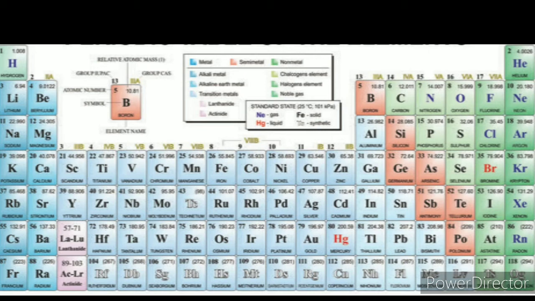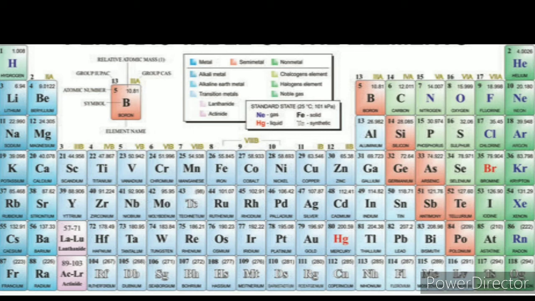What are metalloids? They are also called semi-metals. Their nature lies in between metal and non-metal. Sometimes they act as a metal, and sometimes they act as a non-metal. So generally they are called metalloids.